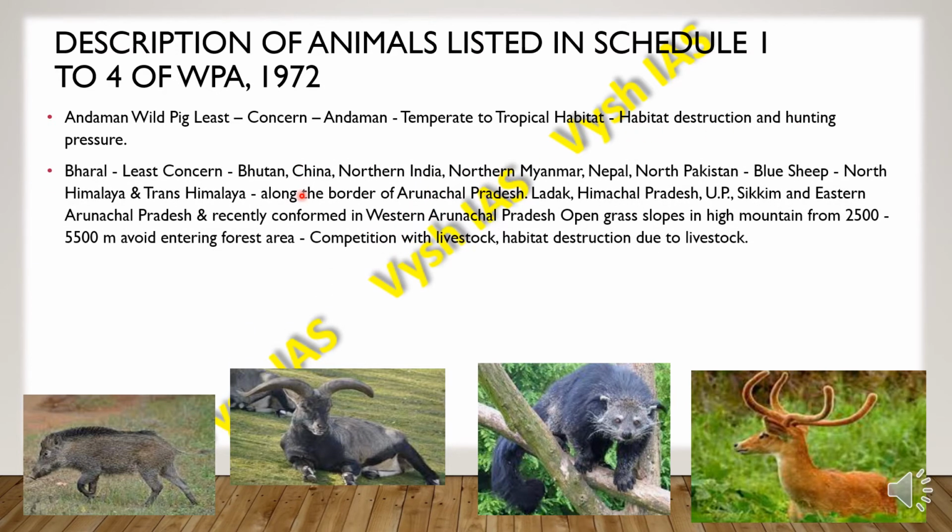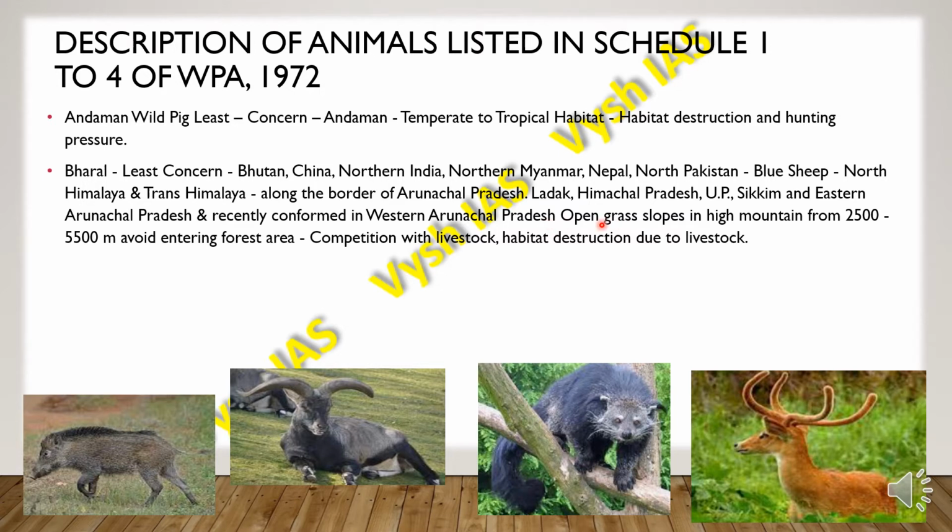That is the wild pig, Andaman wild pig. Then we have the beryl, whose status is least concern, and they are found in Bhutan, China, northern India, northern Myanmar, Nepal, North Pakistan. In different areas they are known by different names, like in North Himalaya and Trans Himalayas they are known as the blue sheep, and along the border of Arunachal Pradesh, Ladakh, Himachal Pradesh, Uttar Pradesh, Sikkim and eastern Arunachal Pradesh, and they have also recently been found in western Arunachal Pradesh.